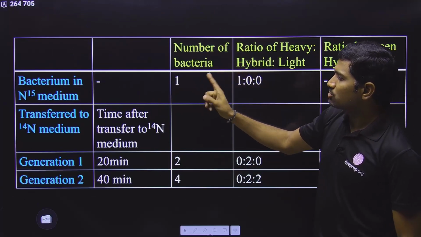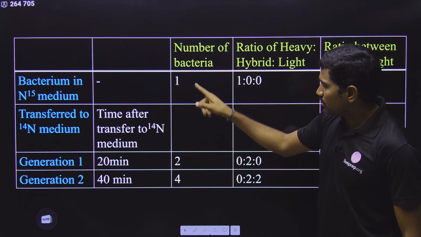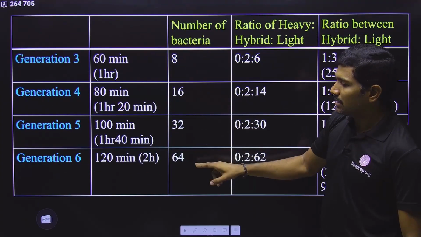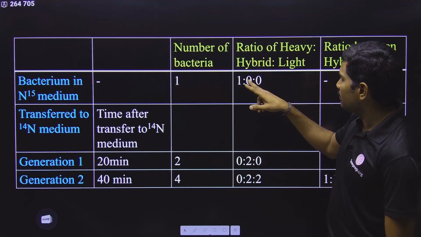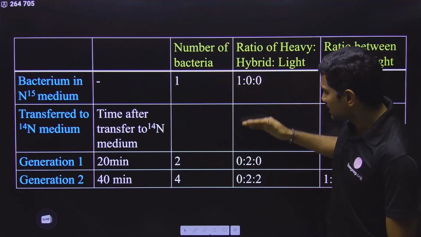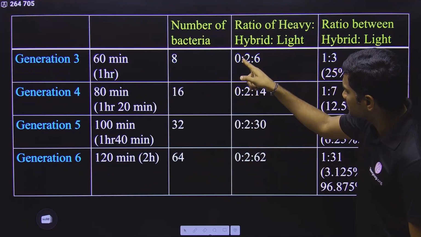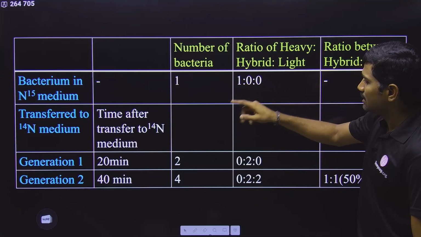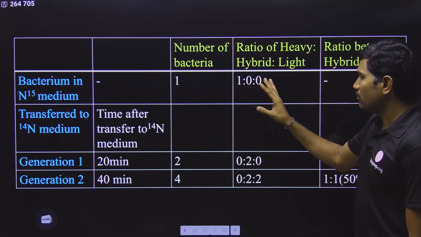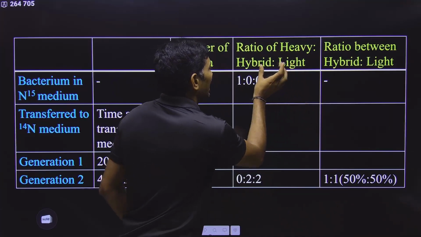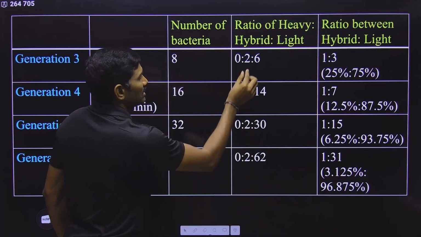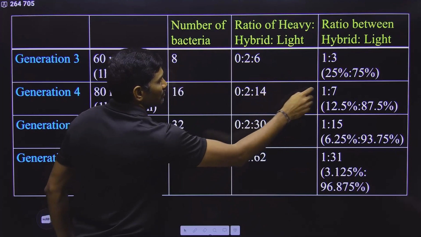And if you are initially starting with one bacterium, after 20 minutes 1 will become 2, 2 will become 4, and then 8, 16, likewise the number is going up. And here heavy is present only when it is in N15 medium. Once transferred to N14, heavy is never present. And according to this number, I have given how many hybrid and how many light. And here I have taken only hybrid and light, only the last two. You just simplify this. 2:2 means 1:1. Here 2:6 means 1:3. 2:14 means 1:7.